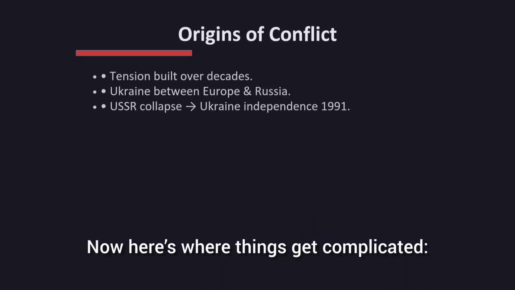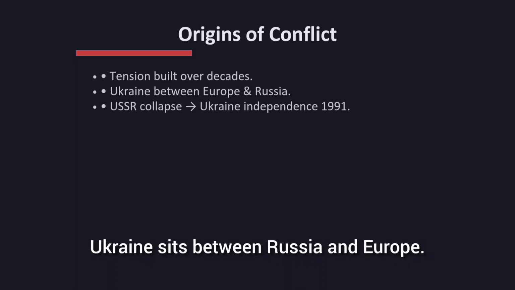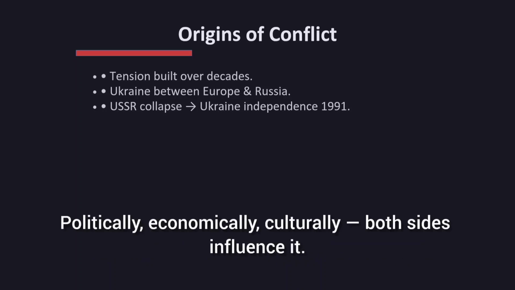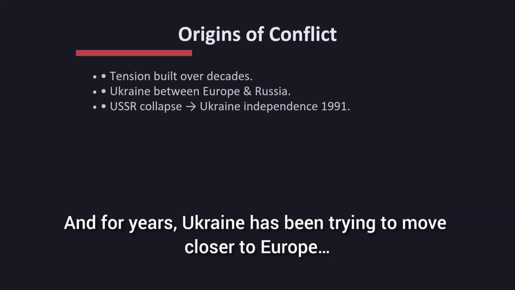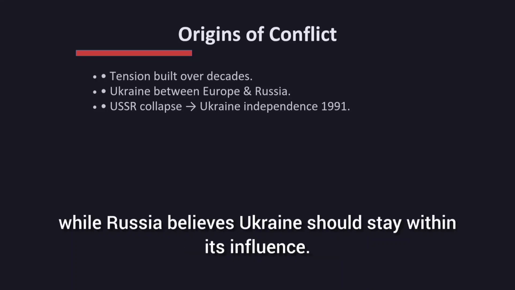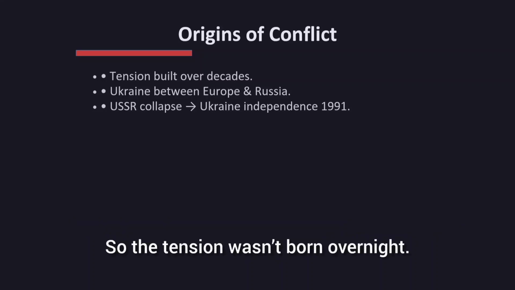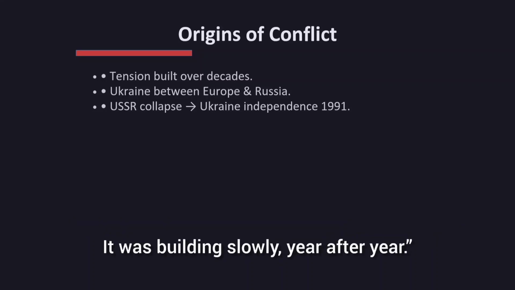Now here's where things get complicated. Ukraine sits between Russia and Europe. Politically, economically, culturally, both sides influence it. And for years, Ukraine has been trying to move closer to Europe, while Russia believes Ukraine should stay within its influence. So the tension wasn't born overnight. It was building slowly year after year.